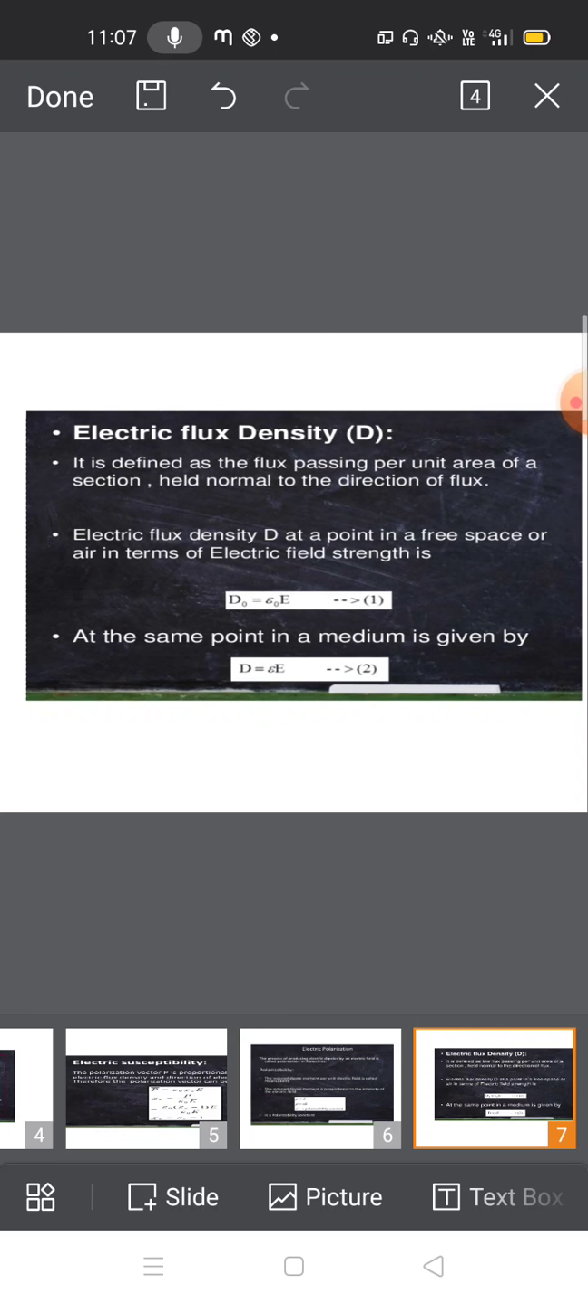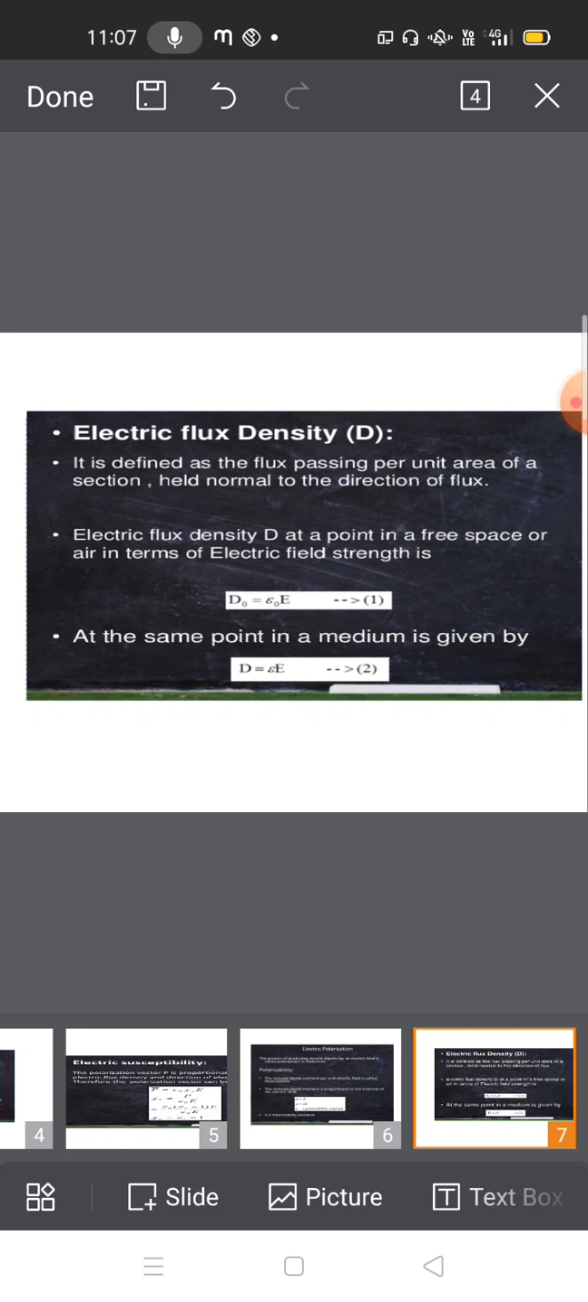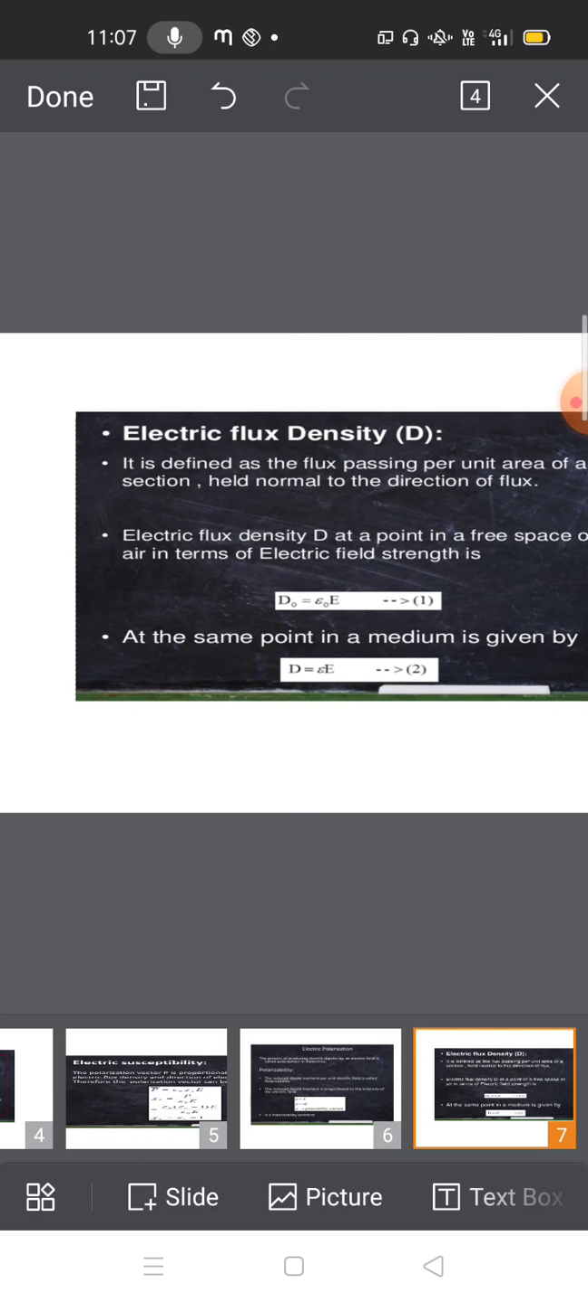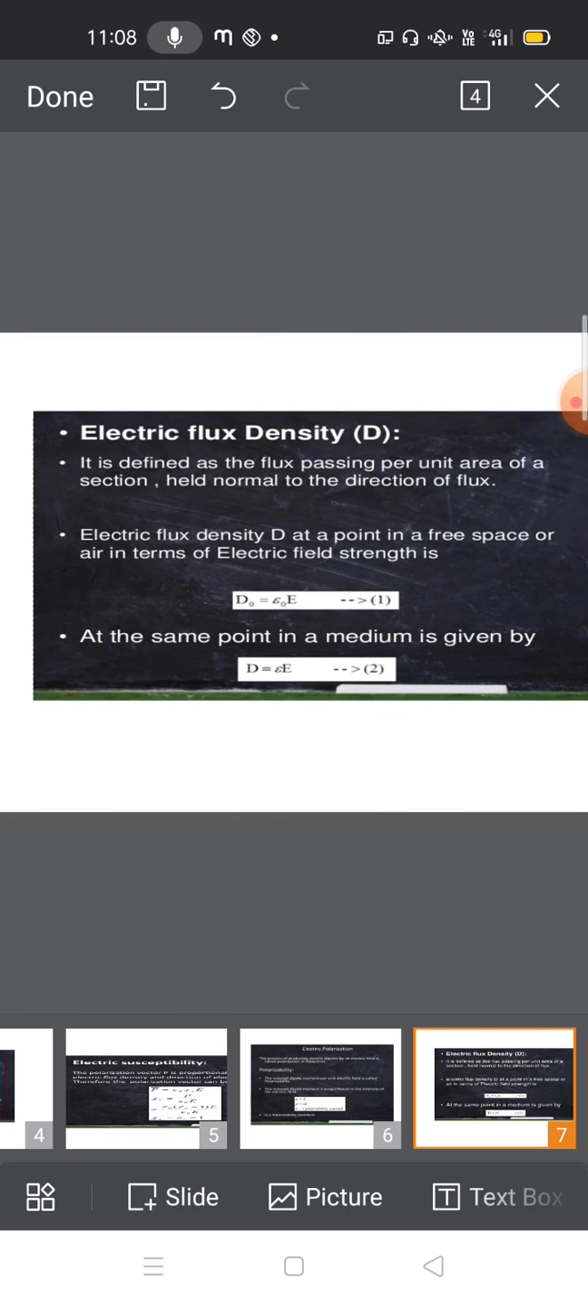So epsilon naught E is nothing but, here we are taking free space. Flux density we are calculating in free space. And next, we are calculating flux density in the media. So we write D equals epsilon E only. You should observe that in both ways, in the media or in free space, we are calculating the electric flux density D value.